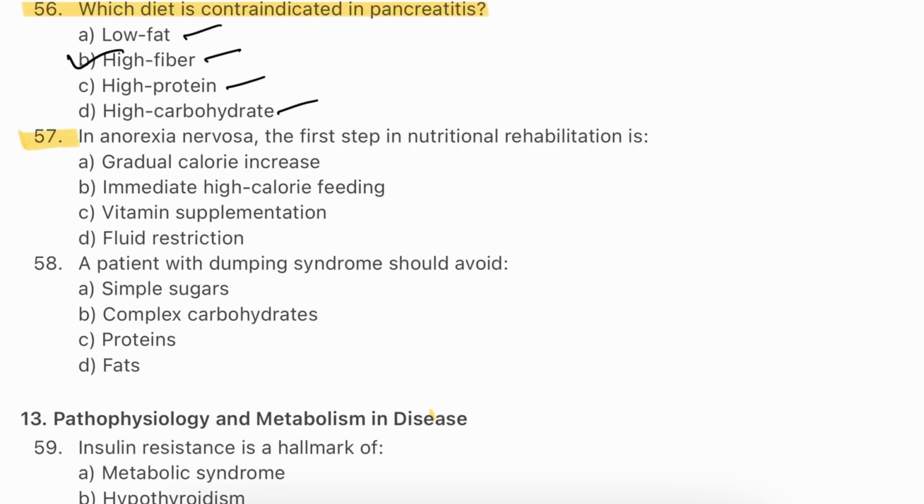Question number 57. In anorexia nervosa, the first step in nutritional rehabilitation is gradual calorie increase, immediate high calorie feeding, vitamin supplements, fluid restrictions. The answer will be A, gradual calorie increase. Nutritional rehabilitation in anorexia nervosa must be approached cautiously. A gradual increase in calories helps prevent refeeding syndrome while steadily restoring nutritional balance and improving overall health.